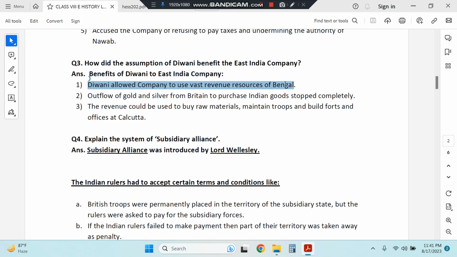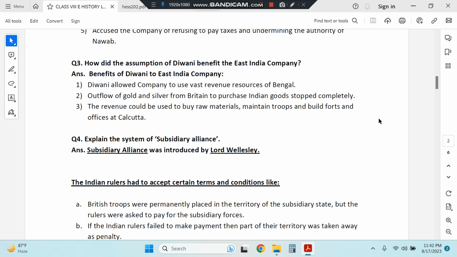Then, how did the assumption of Diwani benefit the East India Company? Diwani allowed the company to use the vast revenue resources of Bengal. The outflow of gold and silver from Britain to purchase Indian goods stopped completely. The revenue could now be used to buy raw materials, maintain troops, and build forts and offices at Calcutta. So basically, when the British got Diwani rights, they were allowed to collect taxes from the land over which they got Diwani rights. And now, for purchasing Indian goods, they did not have to use gold and silver that came from Britain. They could use the revenue which they collected from India to buy Indian goods.